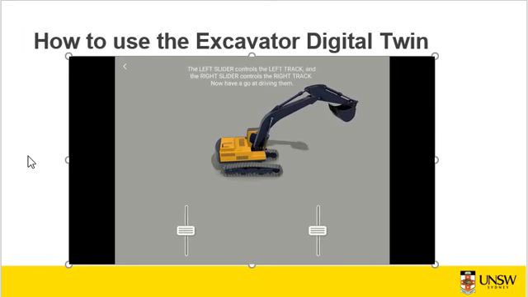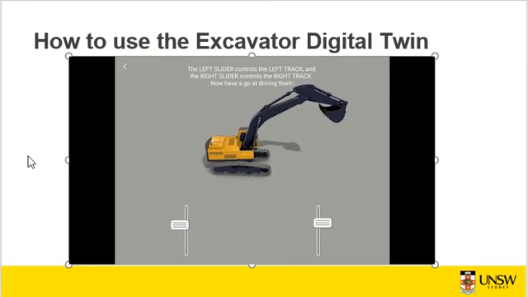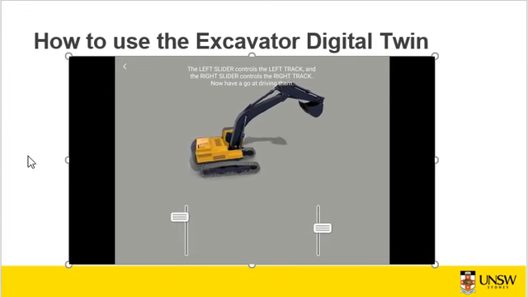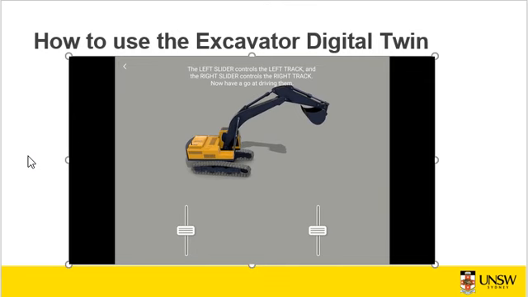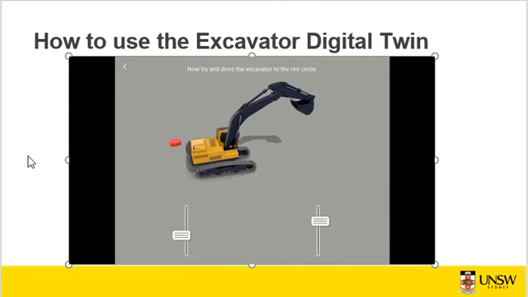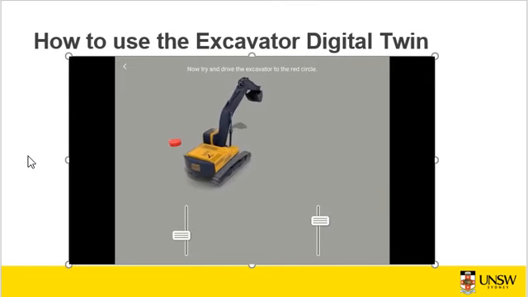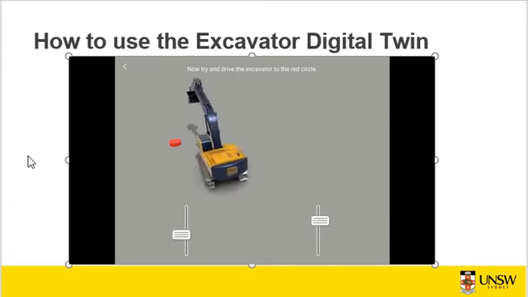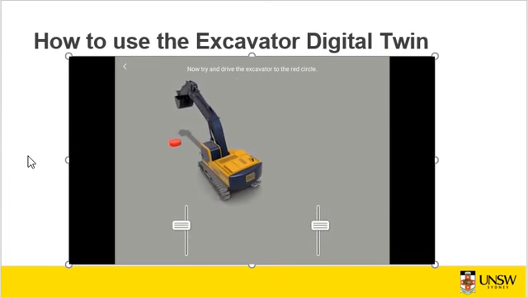And this is commonly done on site, right? So now we have the left and right slider controls, which are used to move the excavator left, right, forwards, backwards, and even rotate left to right.